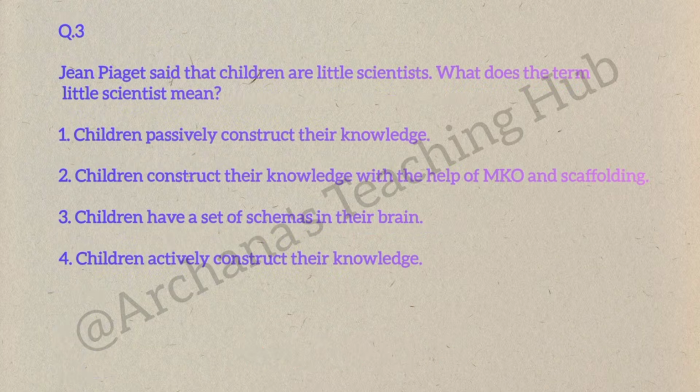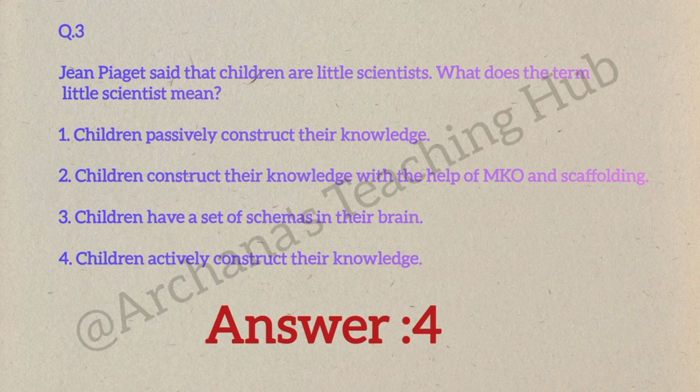Question number 3. Jean Piaget said that children are little scientists. What does the term little scientist mean? Option 1. Children passively construct their knowledge. Option 2. Children construct their knowledge with the help of MKO and scaffolding. Option 3. Children have a set of schema in their brain. Option 4. Children actively construct their knowledge. Correct answer is option 4. Children actively construct their knowledge. Children explore, experiment, and actively build their own understanding, just like scientists.